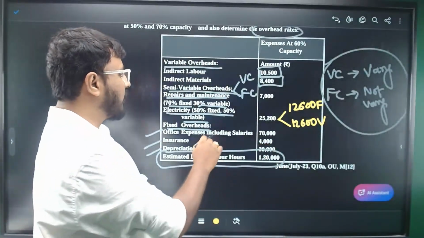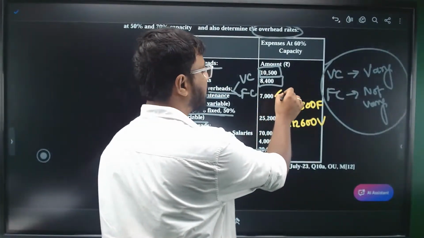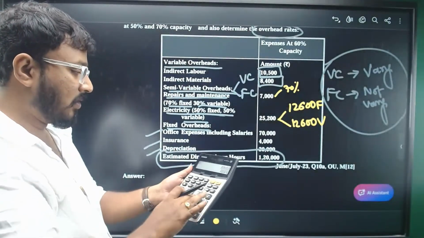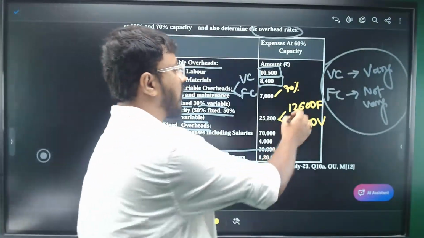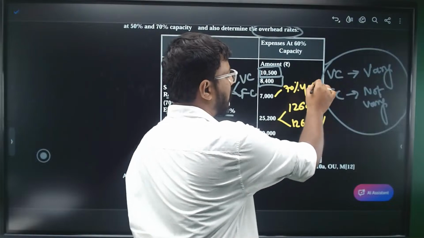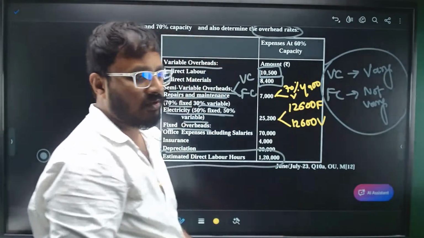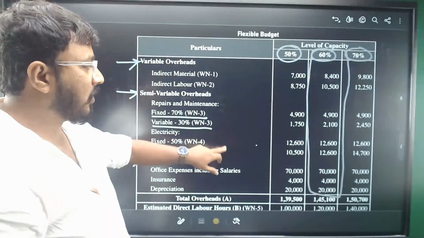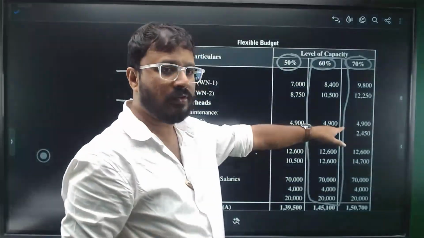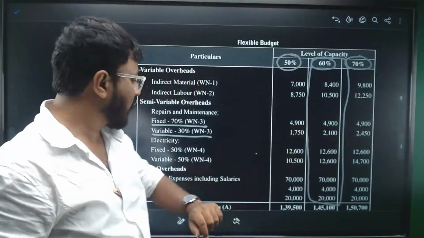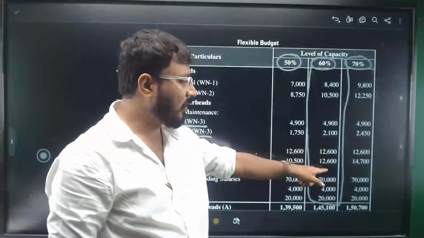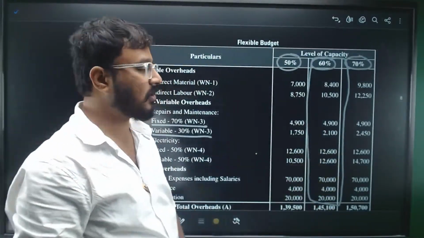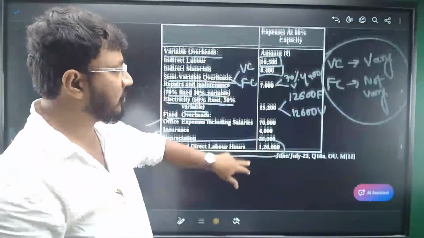Similar calculation for repairs and maintenance. 70% is fixed, they say. So 70% of 7,000 is 4,900, which is fixed. The remaining portion will be variable. That is what they are doing here, right? So 4,900 is fixed, remaining 2,100 is variable. Electricity also, 25,200, 50%, 50% is mentioned, right? 12,600, 12,600. That is the calculation.